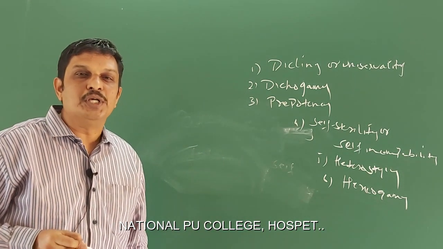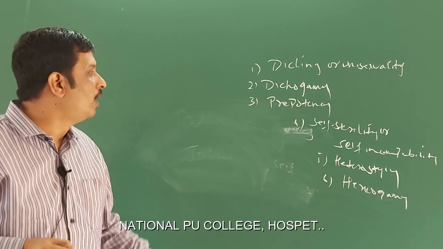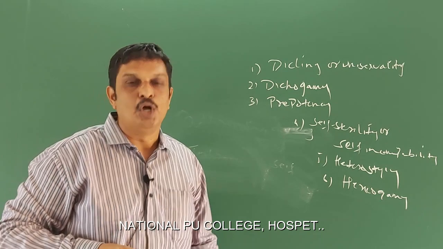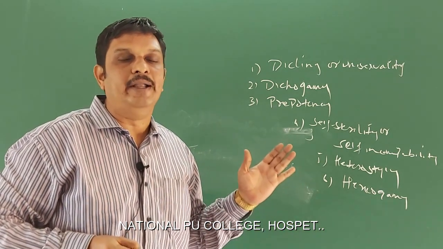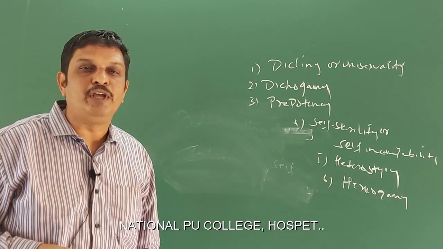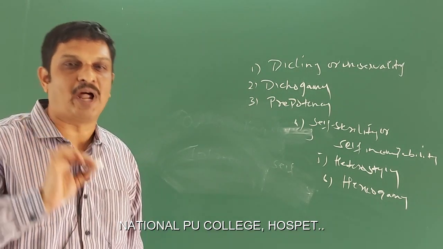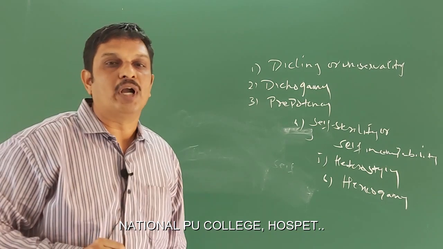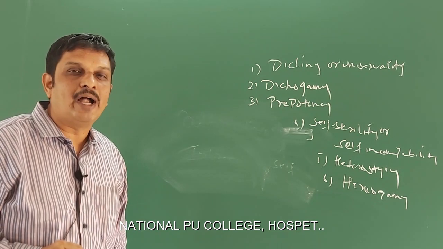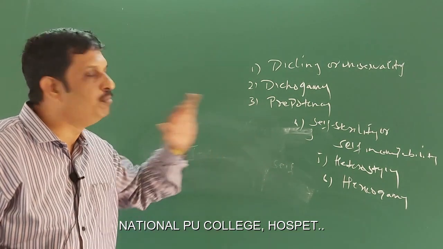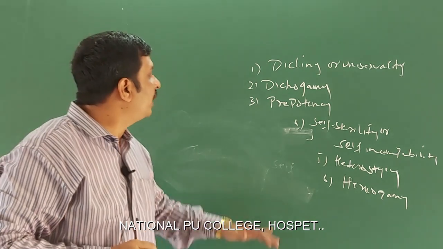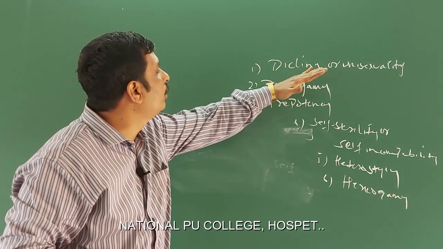When the unisexual male and female flowers are borne on different plants, the plant is said to be dioecious. Well-known examples are papaya, date palm and so on. When the unisexual male and female flowers are borne on the same plant, it prevents autogamy but not geitonogamy. On the other hand, when they are borne on different plants, it prevents both autogamy as well as geitonogamy. That's all regarding diclinism or unisexuality.